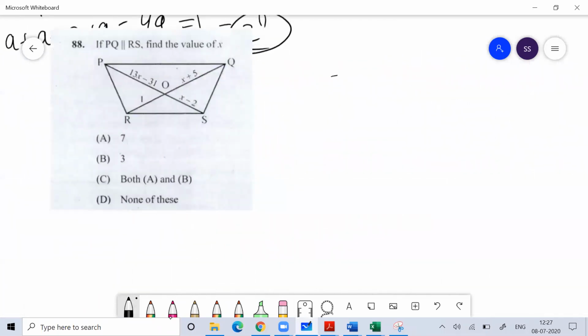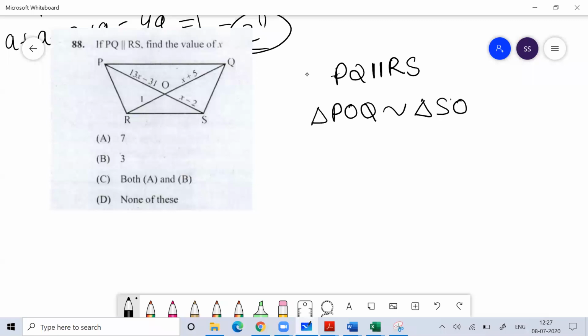If you see this diagram, here PQ is equal to RS. If you see the triangle POQ, the triangle POQ will be similar to the triangle SOR.